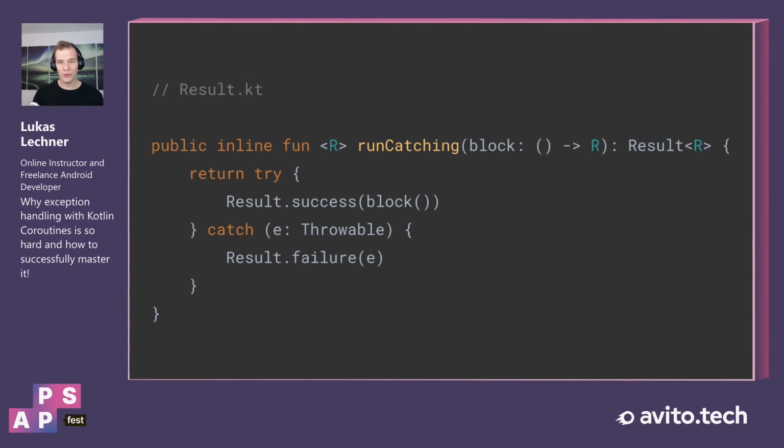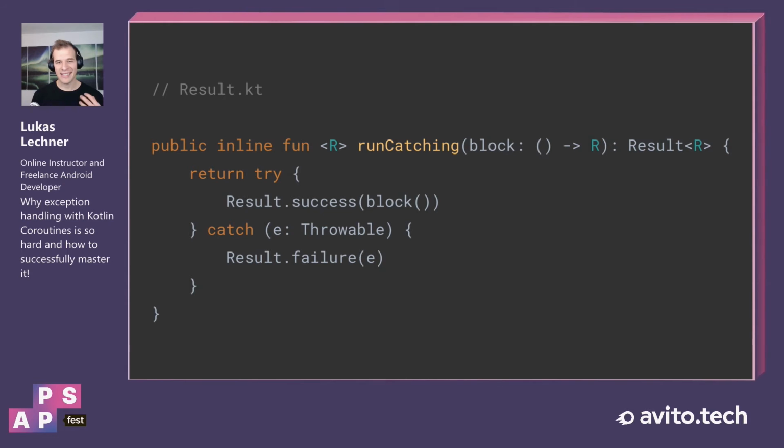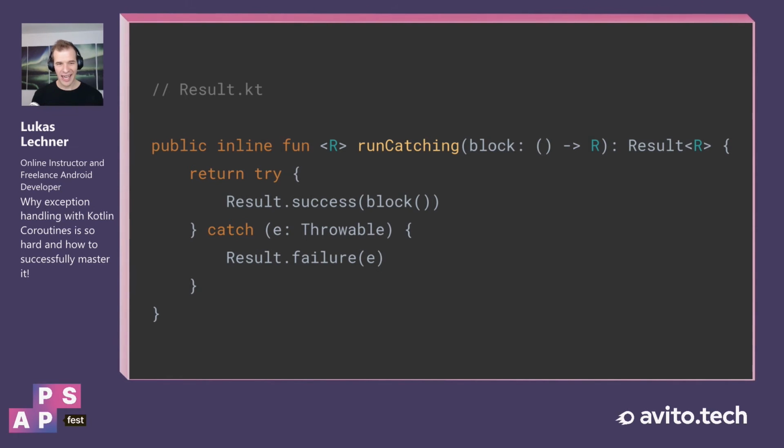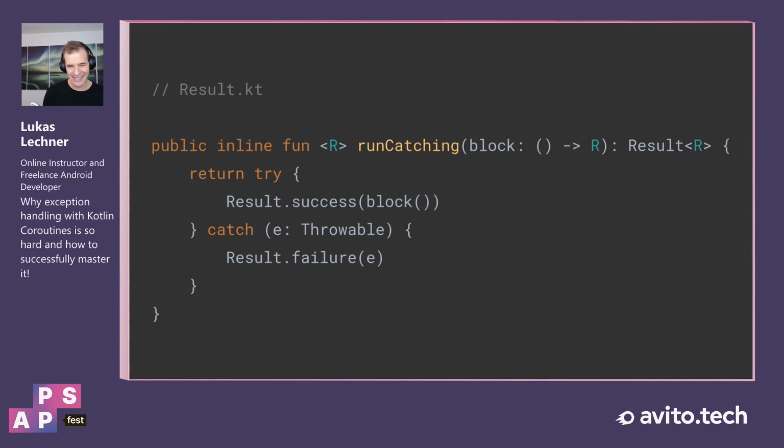So if you don't know runCatching, this is how it looks like. The idea behind runCatching is that you can pass a lambda to it, and then whenever this lambda throws an exception, runCatching returns a failure result, otherwise a success result. However, when you use this function and your lambda is throwing a cancellation exception because your coroutine is cancelled, then the coroutine continues to run.